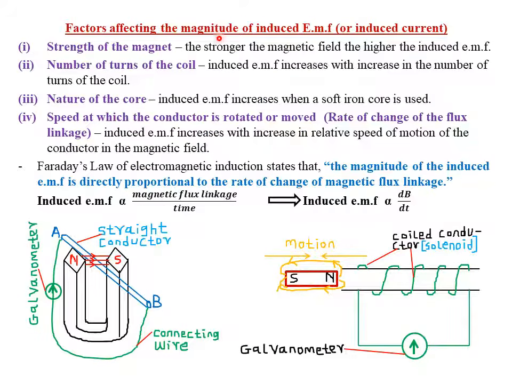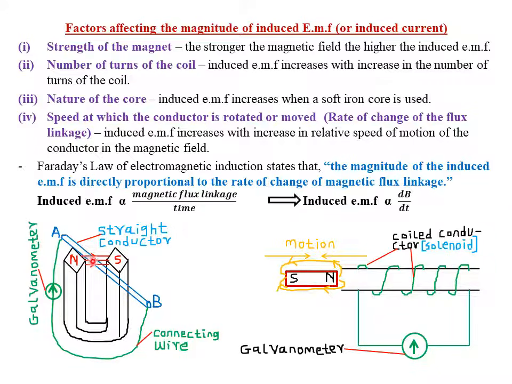we look at the factors that affect the magnitude of the induced EMF or the induced current. And the first factor is the strength of the magnet. So the stronger the magnetic field, the higher the induced EMF. Of course, when the magnet is strong, it is going to give us stronger magnetic fields. Then when the magnetic field is strong, it simply means that the induced EMF will be higher, or the induced current will also be higher.